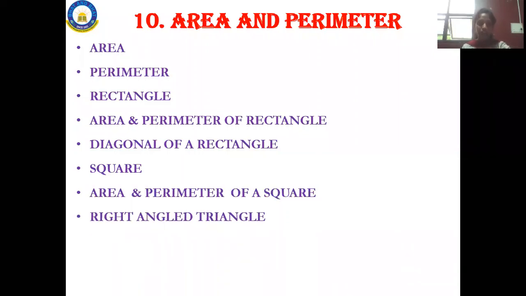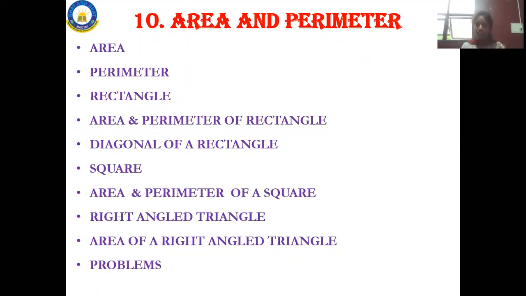Right angled triangle and area of a right angled triangle. So what is this right angled triangle? What is the area of this right angled triangle? So based on all these things, that is area, perimeter, rectangle, area and perimeter of rectangle, diagonal of a rectangle, square, area and perimeter of a square, right angled triangle, area of a right angled triangle, we will be solving the problems. So this is about your 10th chapter, that is area and perimeter.